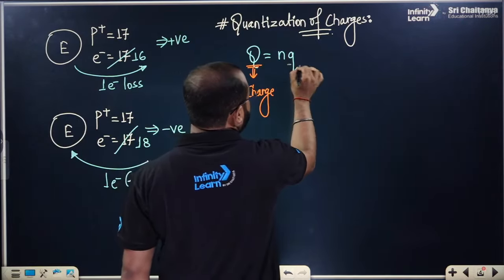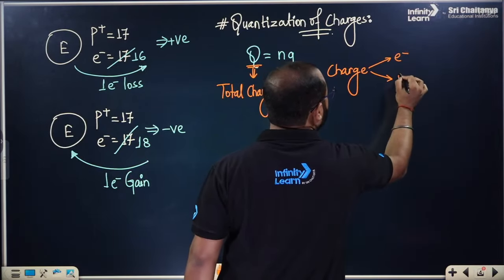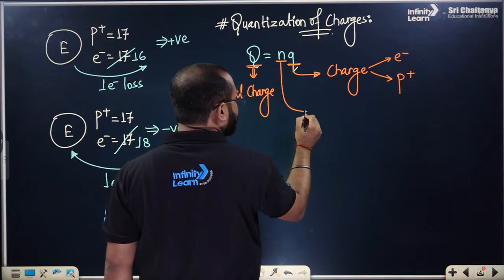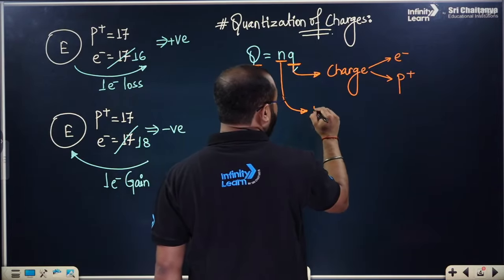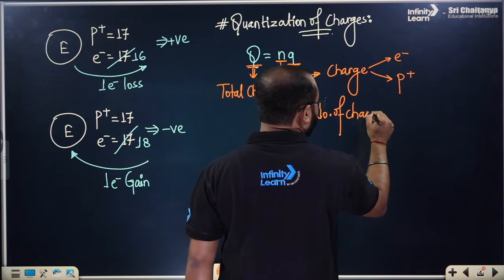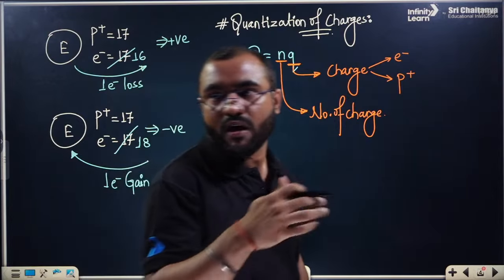Whereas this particular small q represented as charge, whether we are talking about electron or proton, we wanted to know. And this n is the number of charges. How many charges are there? How many protons are there? How many electrons are there?